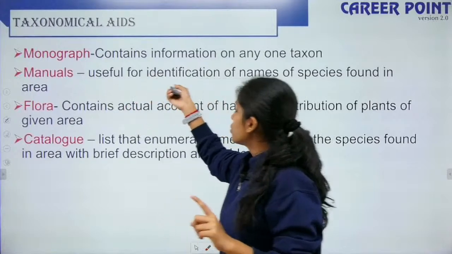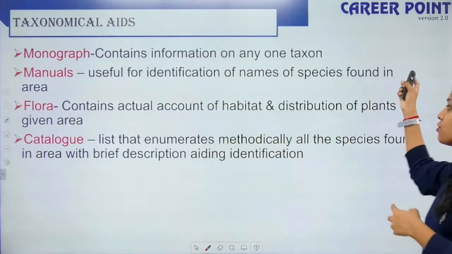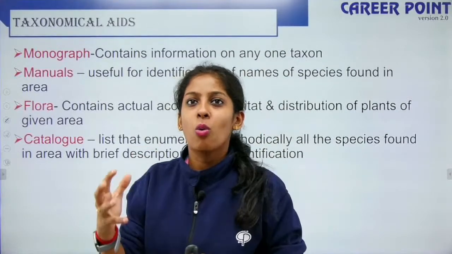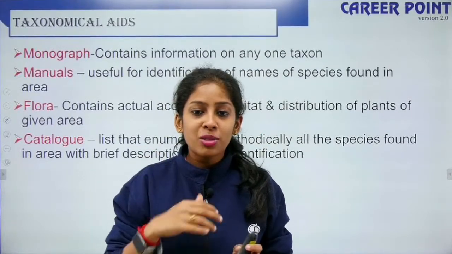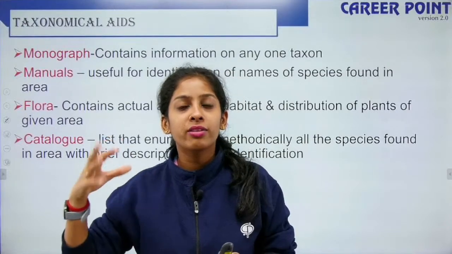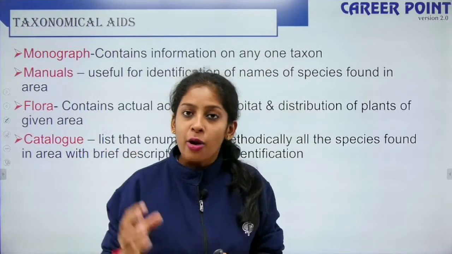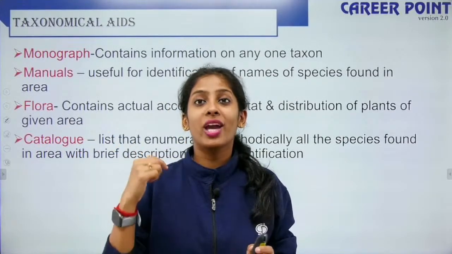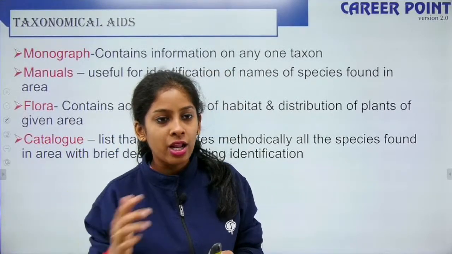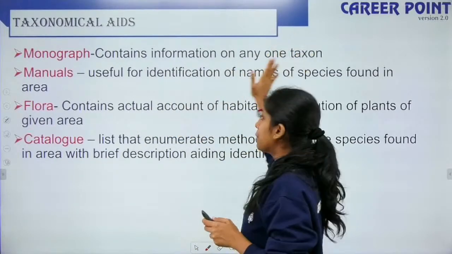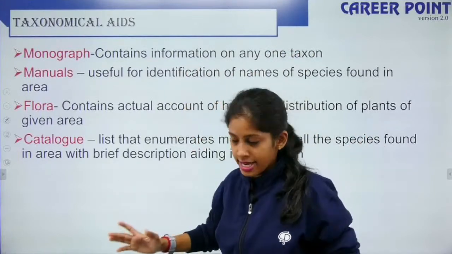Manuals are useful for identification of names of species found in an area. When I give you a manual of how a washing machine works, it talks about everything in and out of the washing machine that you have purchased: how to connect it, how to install it, how to use the various options on the washing machine screen. You have all that in a manual. Similarly, it gives you the names found in the entire area.